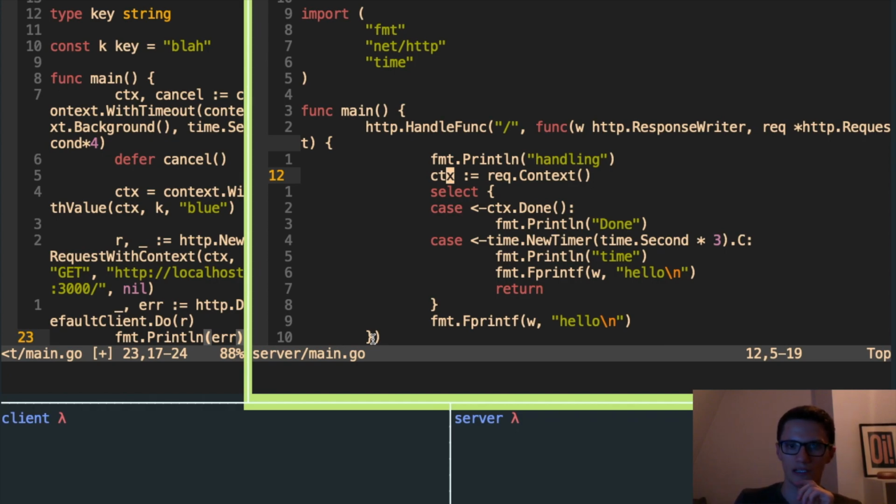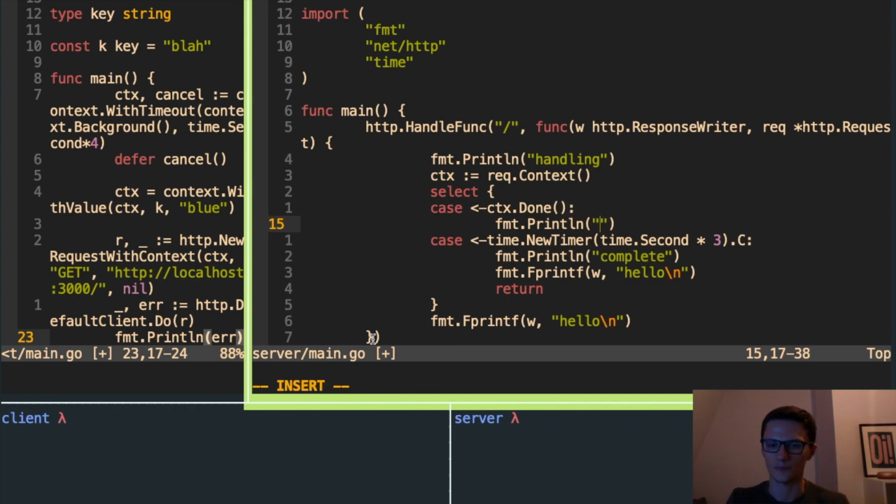What we're doing, as you'll remember, is listening on the context channel, and also we've got this artificial timer here, which we're listening on. Let's print something more useful: let's print complete, and let's print up here timeout.